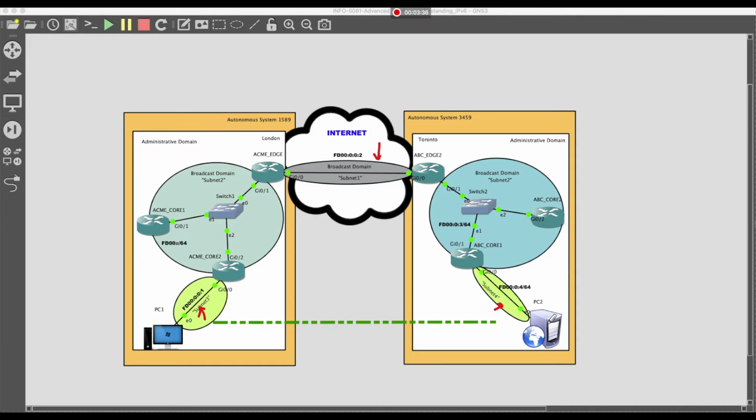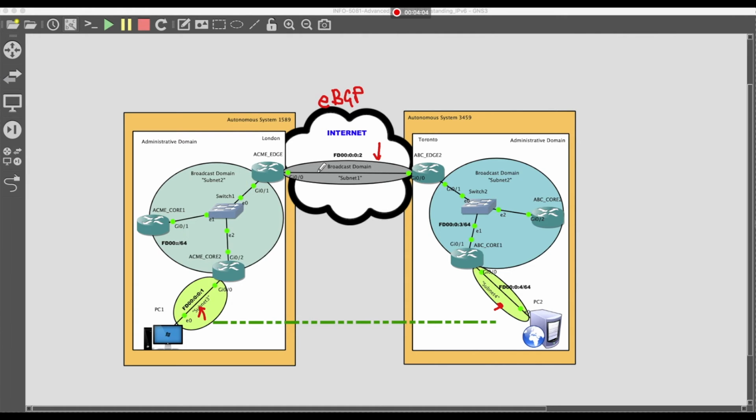Very different. So to do this, I had to configure this link as a public link, this link as a public link, and this link as a public link. However, one important point to understand is that the only way, or the most practical and best way, to interconnect autonomous systems is by using a protocol called eBGP.